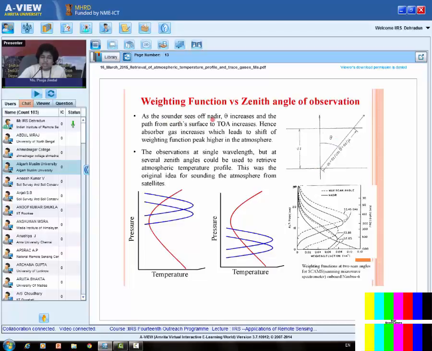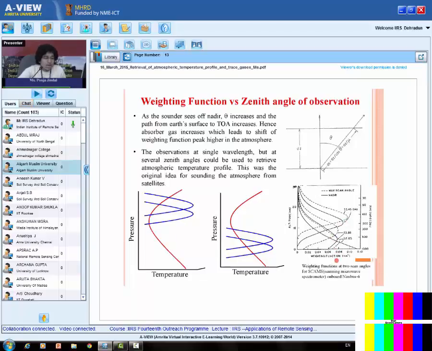As the sounder sees off nadir, theta increases and the path from the earth's surface to the top of the atmosphere increases. See, this path is longer than this path. Therefore, the absorber gas is more in this path than this path. So what will happen to the weighting function? If I go from this part to this part, absorber gas is more, so the sensor will not be able to see deep. It means the weighting function will shift high in the atmosphere. Like if my weighting function is lying over here, it will shift here. Or if it is lying over here, it will shift a little high in the atmosphere.